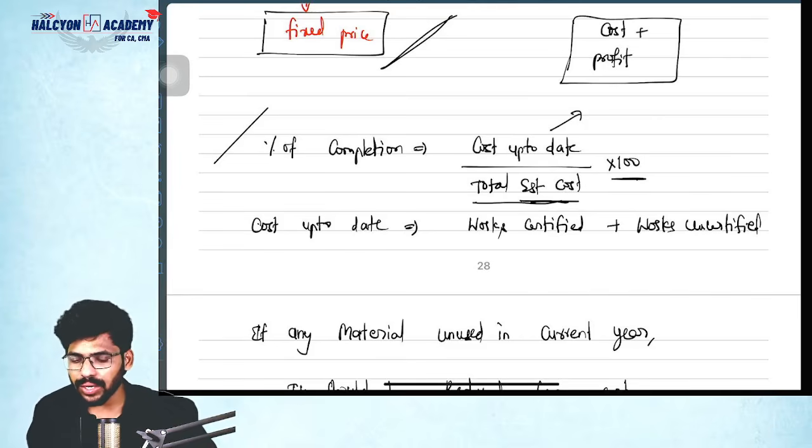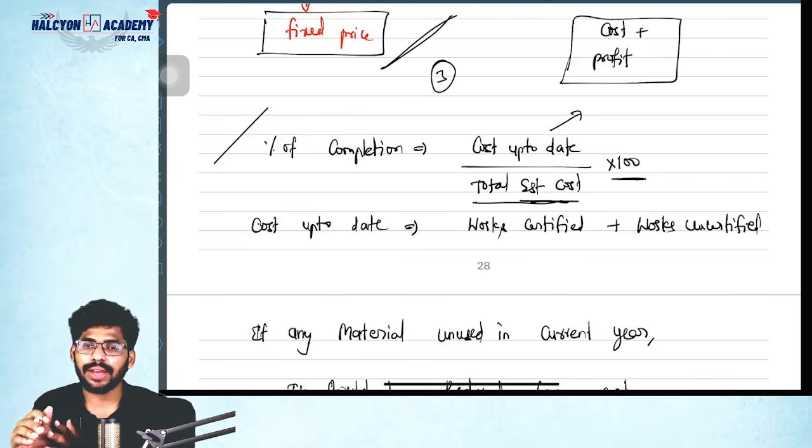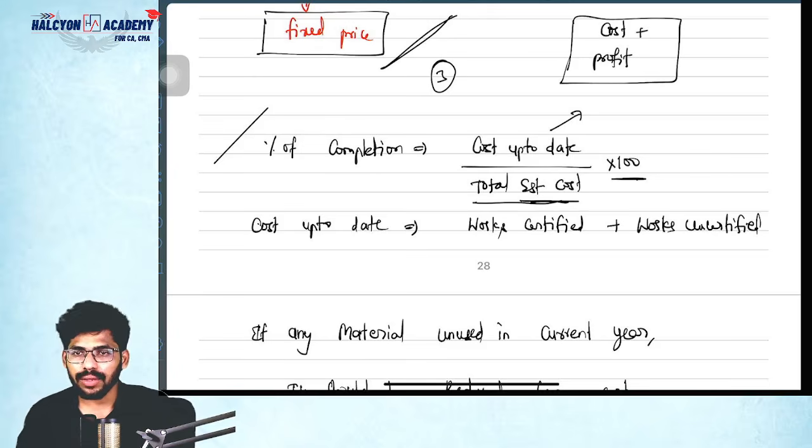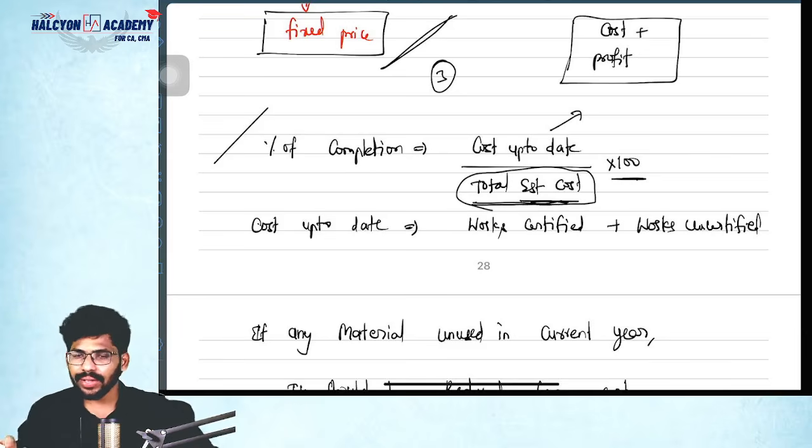Suppose, for example, if the contract is 3 years, I need to expect whatever cost I'm going to incur in the next 2 years also. So inclusive of all the cost is nothing but total estimated cost. Okay, I will give an example, don't worry.